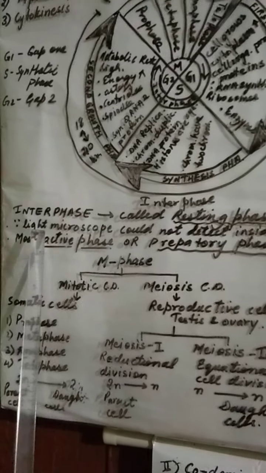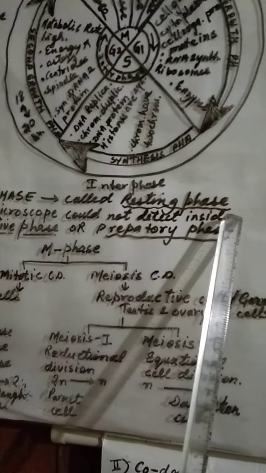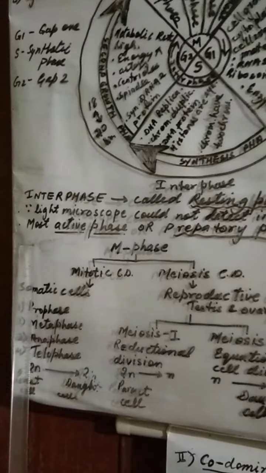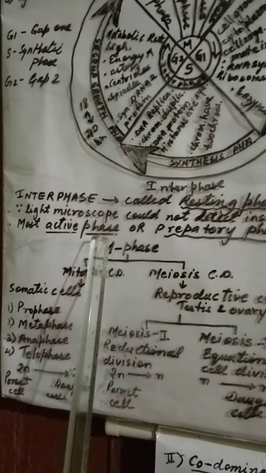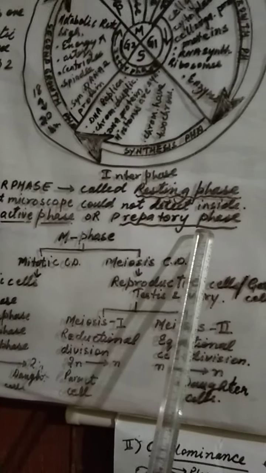It was seen in the light microscope that could only detect the outside. Inside activities were not seen, so it was called the resting phase. It is also called the most active phase. As you have seen, it is also called the preparatory phase of cell division.